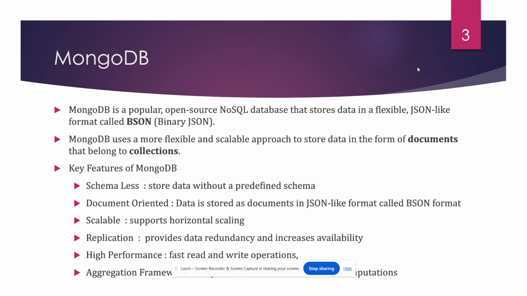The second feature is document orientation. As we have discussed, in traditional relational databases we store our data in tables and columns, whereas in MongoDB we store our data in the form of documents. Each document has its own structure. It contains fields and values, that is key-value pairs, arrays, or even nested documents.